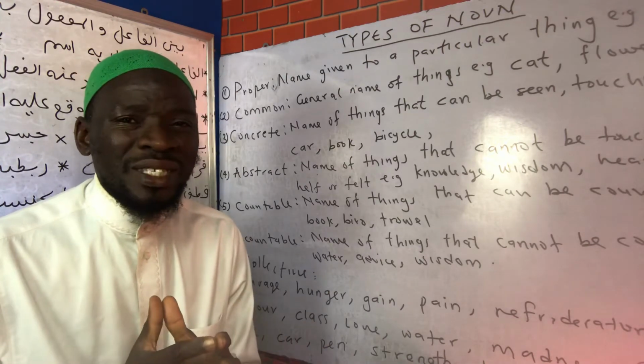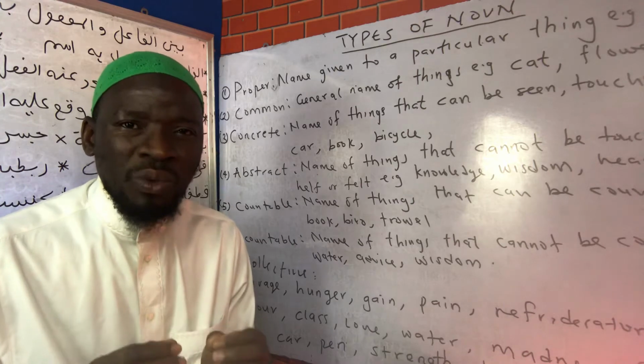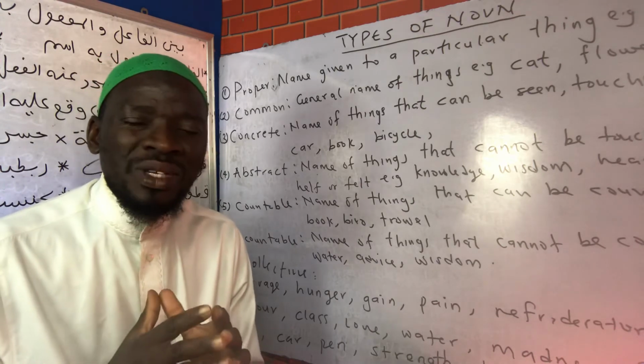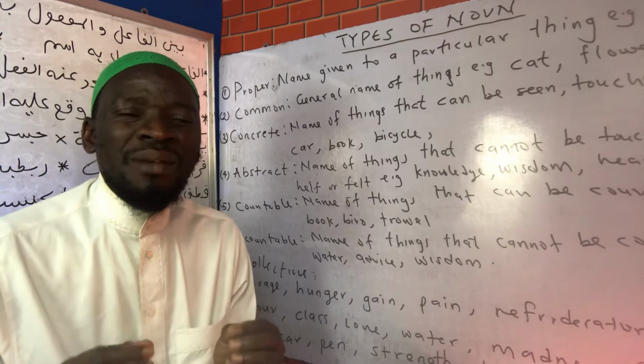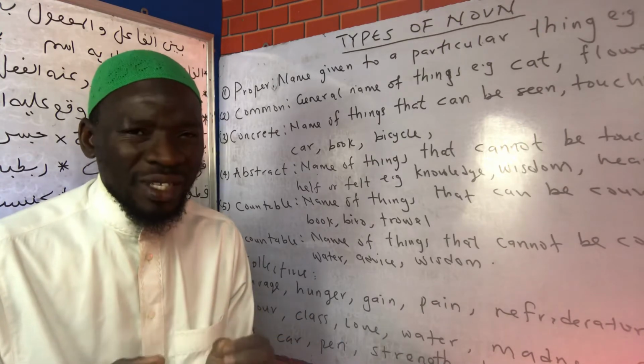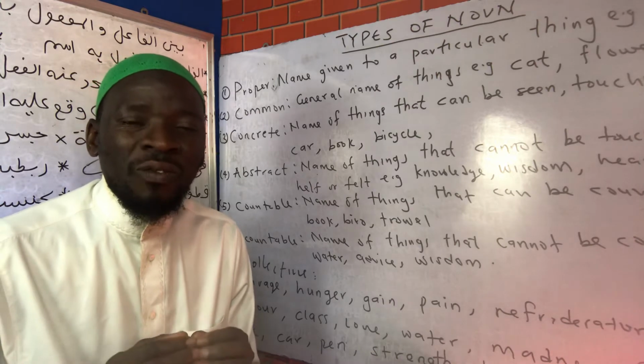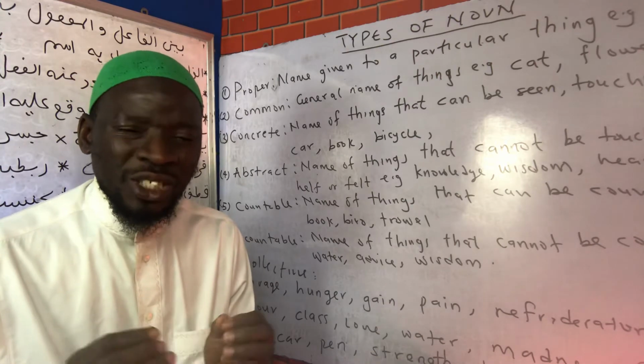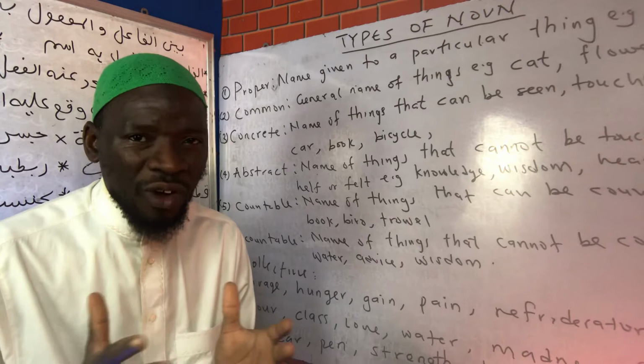For instance, the name of a place. When we say state, or country, country is a name that is common to the countries of the world. Then when we say table, for instance, it is the name of a thing. When we say orange, orange is the name of a fruit.